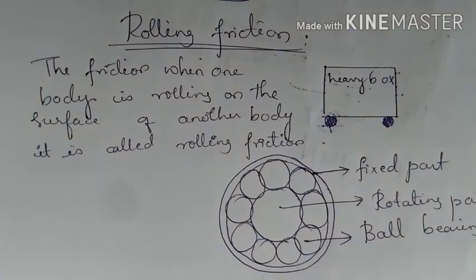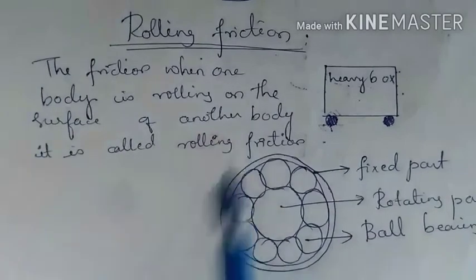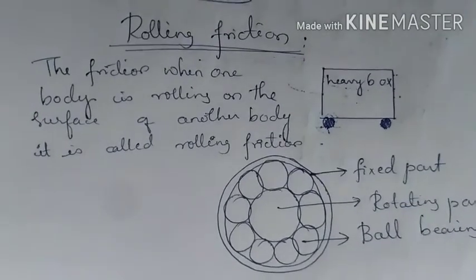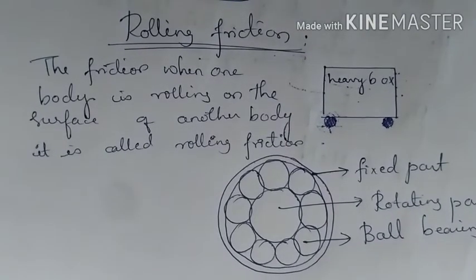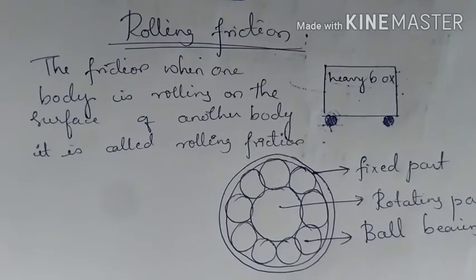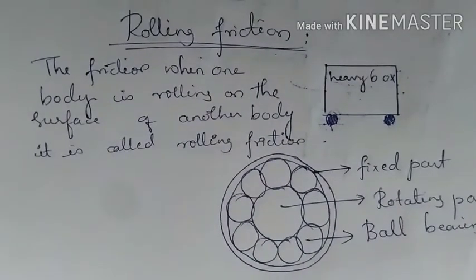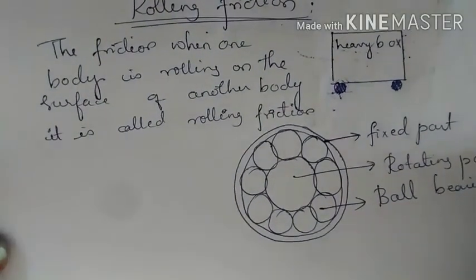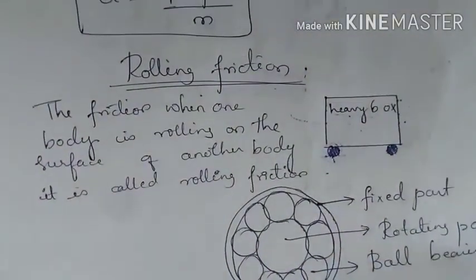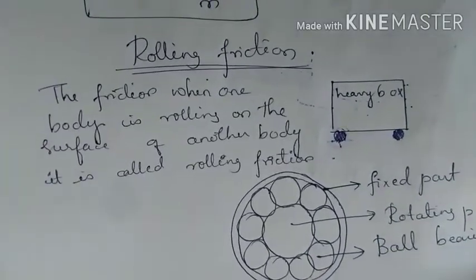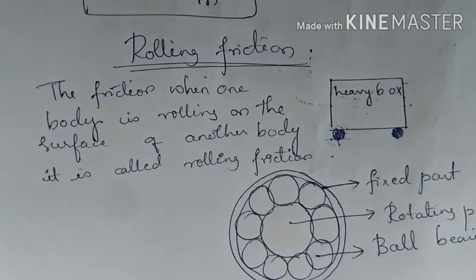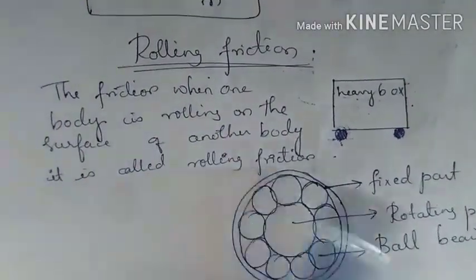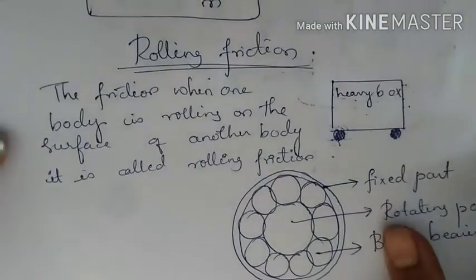Thus this friction becomes very small, causing much less energy loss compared to what? Compared to static friction or kinetic friction. So this is the brief idea about what is rolling friction. Rolling friction is the friction when one body is rolling on the surface of another body. It is known as rolling friction.